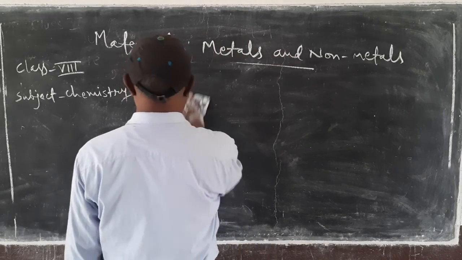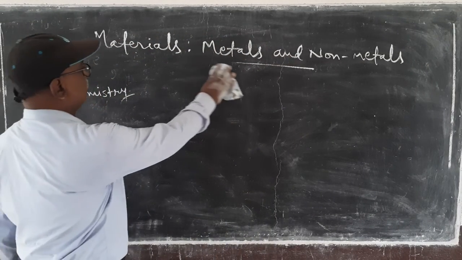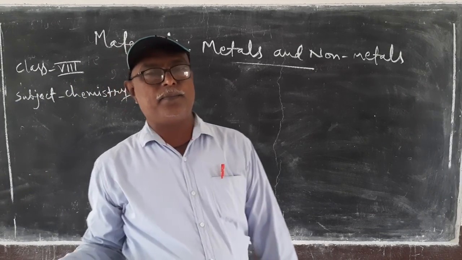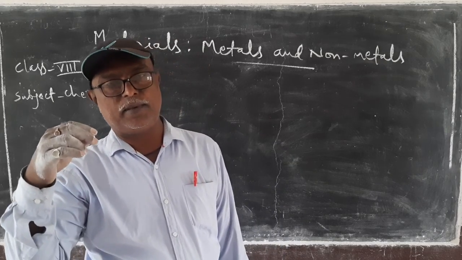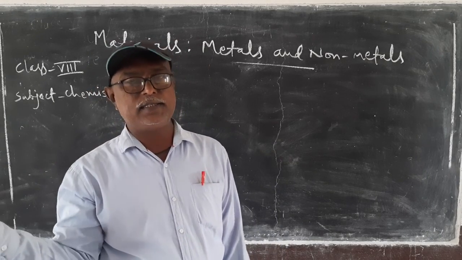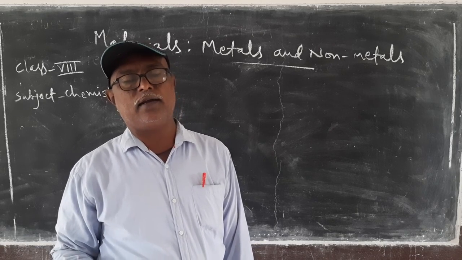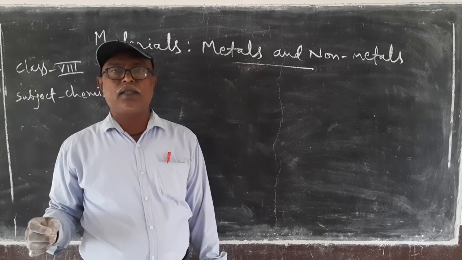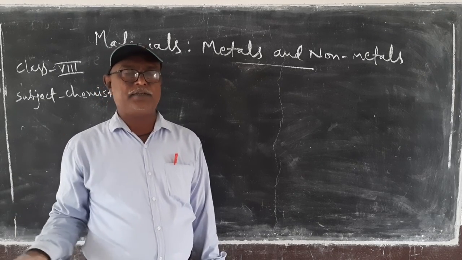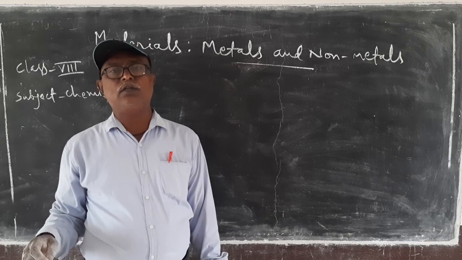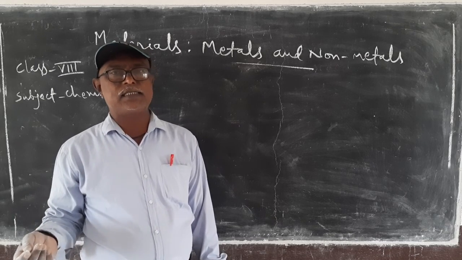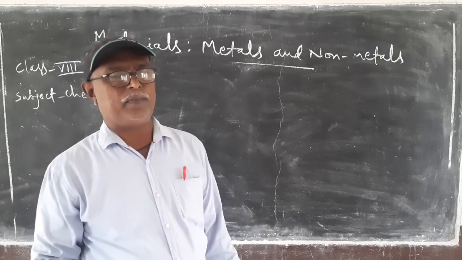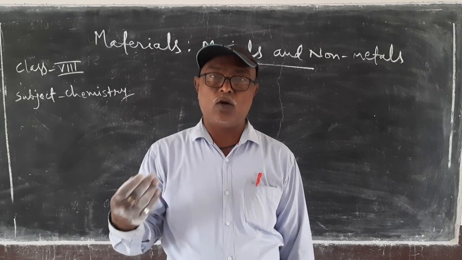Now, uses of metals. Metals are used for many purposes. That is, in manufacturing, buildings, metals are used, and metals are used to make bridges. Metals are used to make ornaments. Metals are used for different purposes, to make alloys.